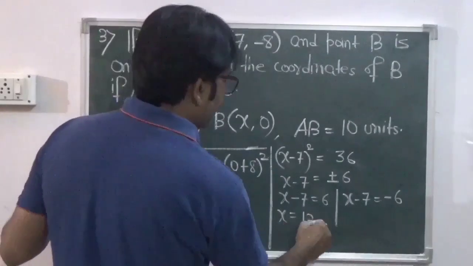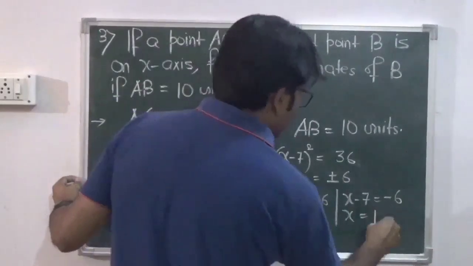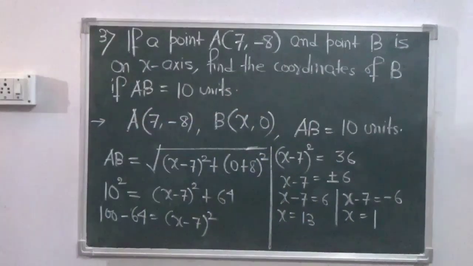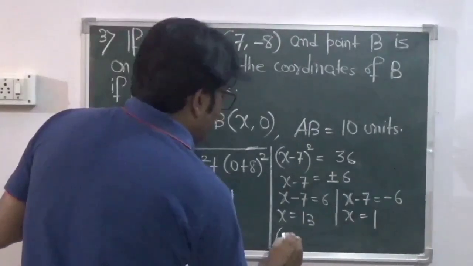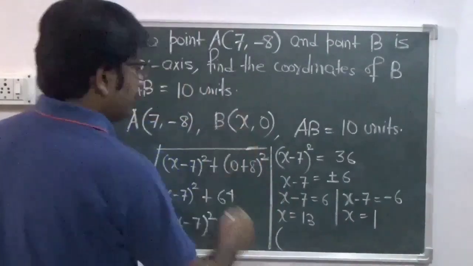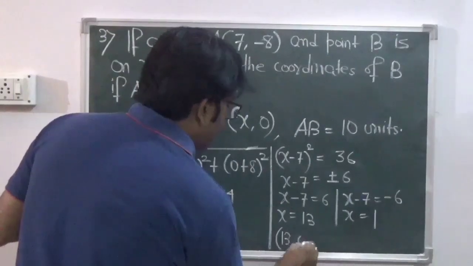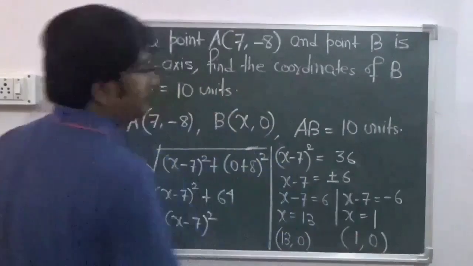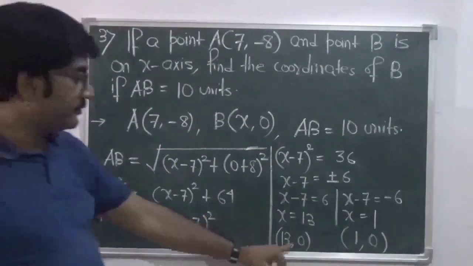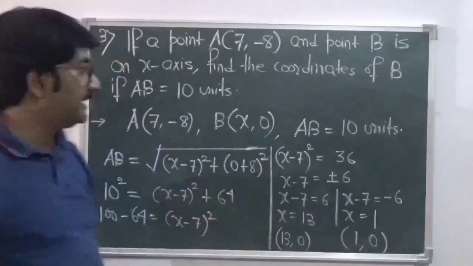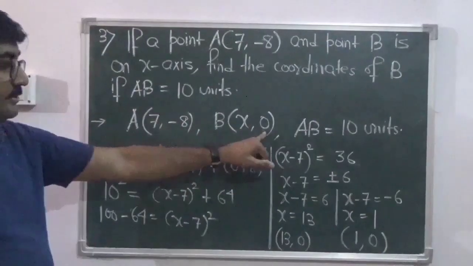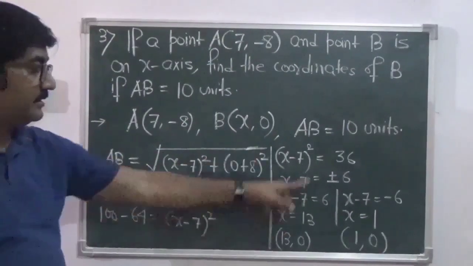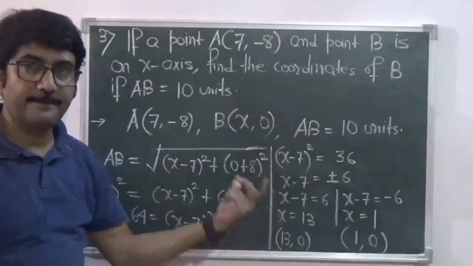So x equals 13 and x equals 1. So the point B can be (13, 0) or (1, 0), because the value of x is coming to 13 and 1. Is it okay?